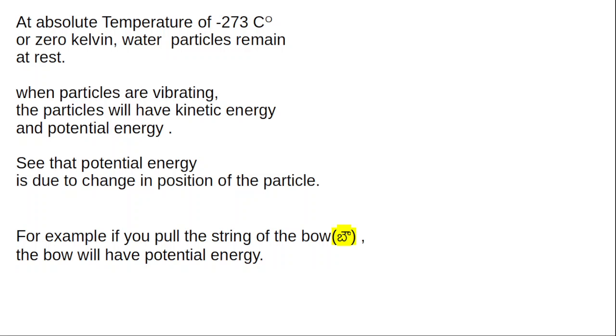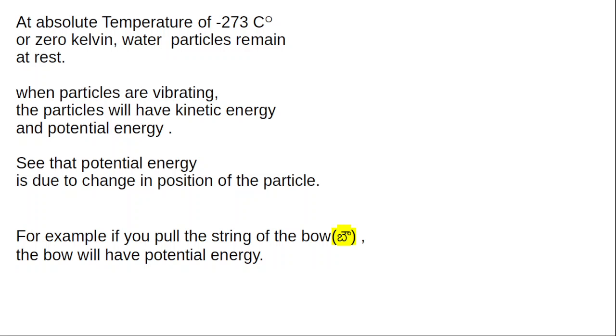When water particles are vibrating or in motion, the water particles will have energy, because kinetic energy comes whenever a particle is moving, and the kinetic energy formula is half m v square. Similarly, the particle will have potential energy. How will potential energy come? Whenever the position of the particle changes, or when the configuration of the system changes, then you will find potential energy.